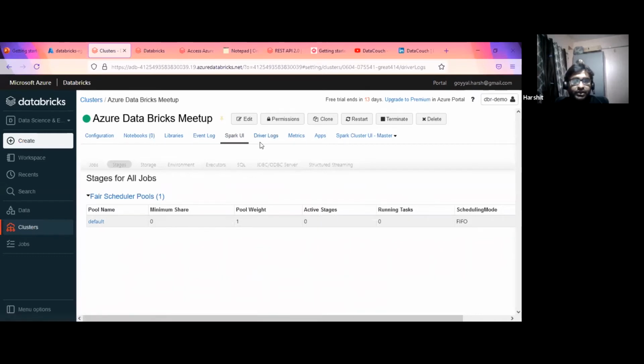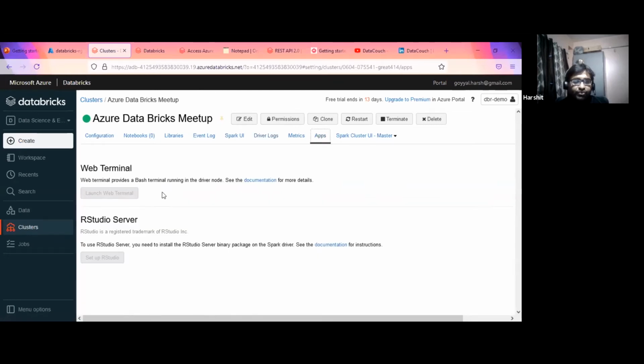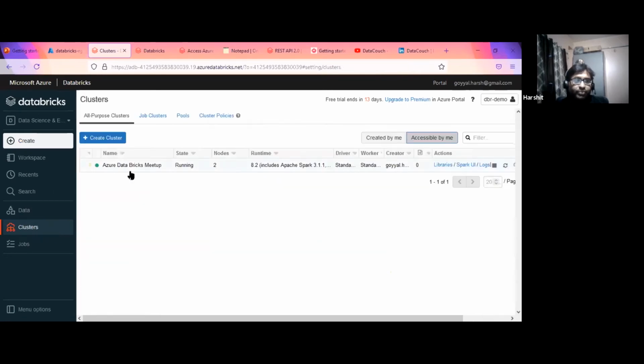Apart from that, there are the driver logs: stdout, stderr, log4j, all those things are available. And if you want to use any web terminal or RStudio, here also we can configure it. So far, this is a very important part when we plan our cluster, because this is the cluster where we are going to process our data.